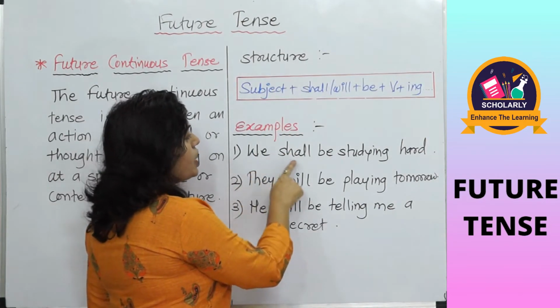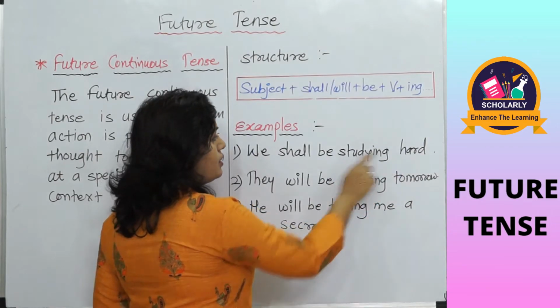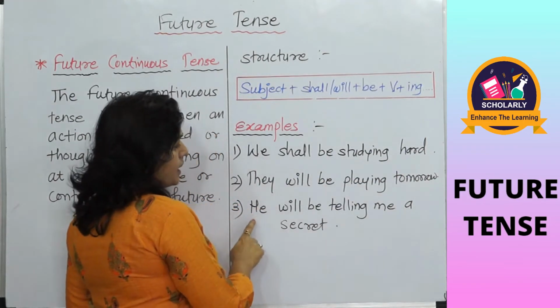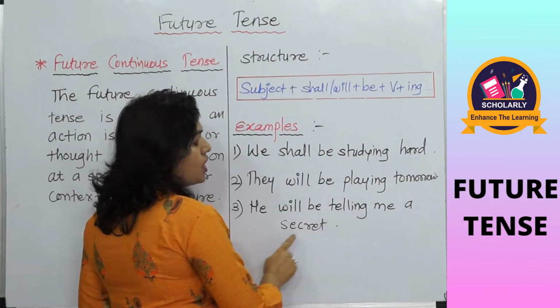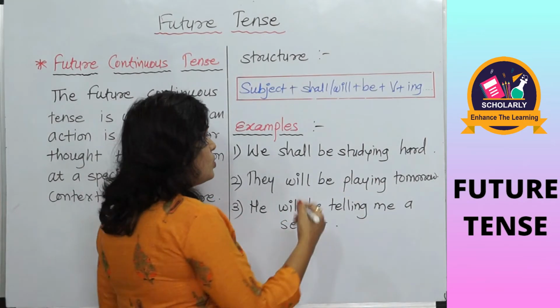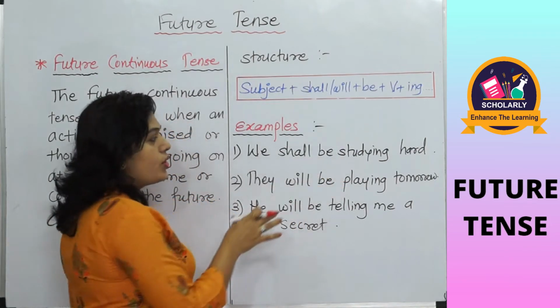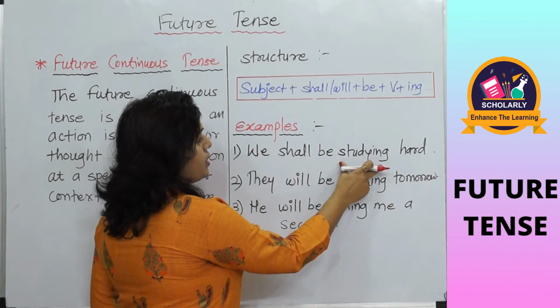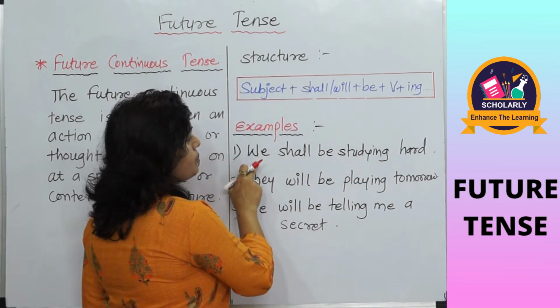First is we shall be studying hard. They will be playing tomorrow. He will be telling me a secret. Look how the verb changes, or according to the structure the sentence changes like this. We shall be studying. We is the subject.